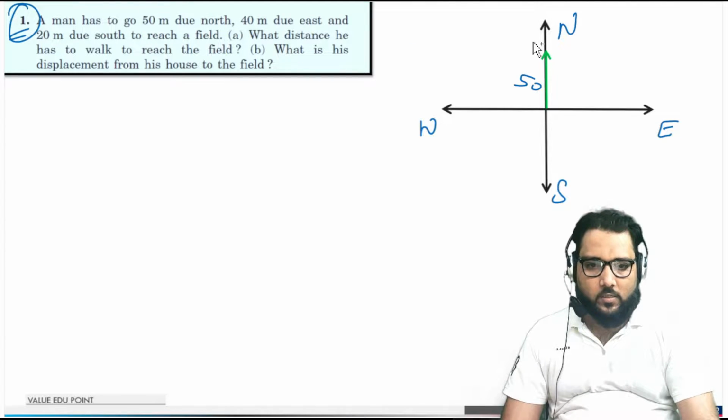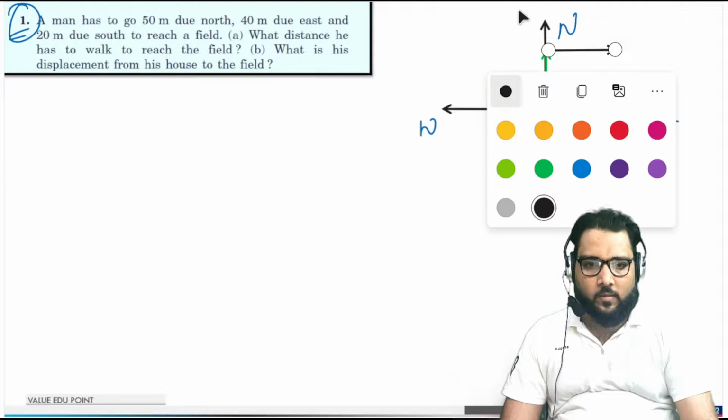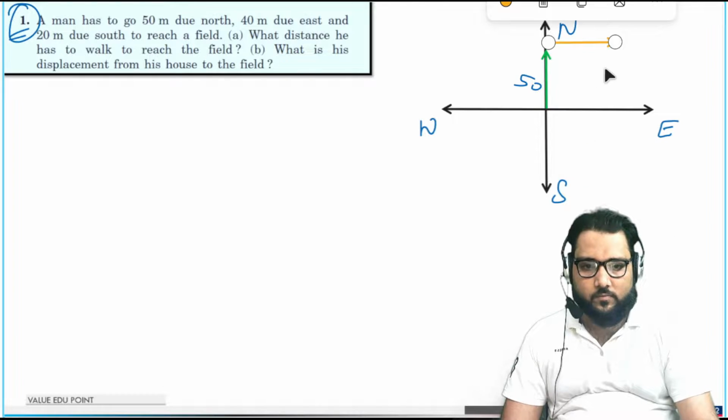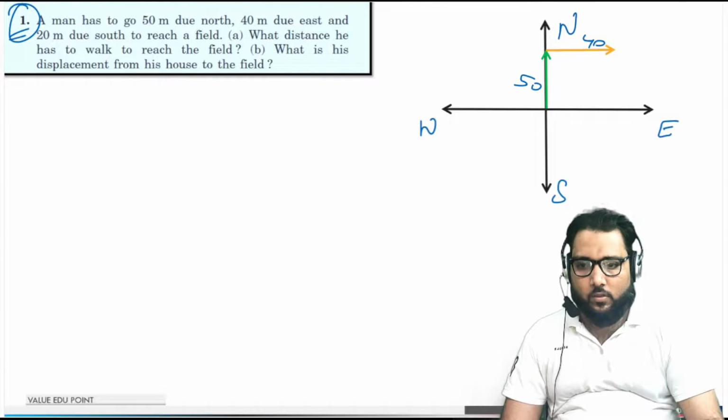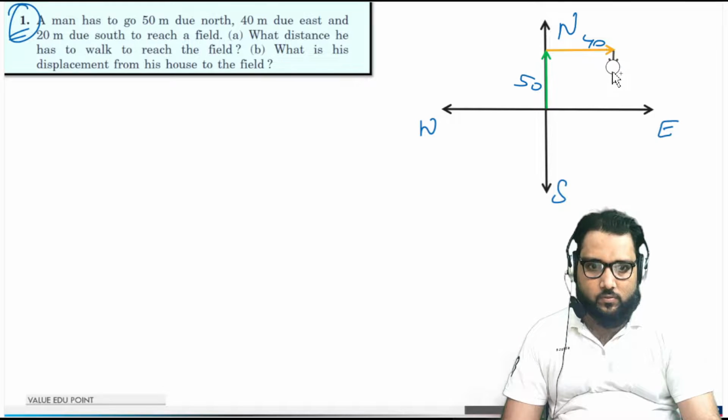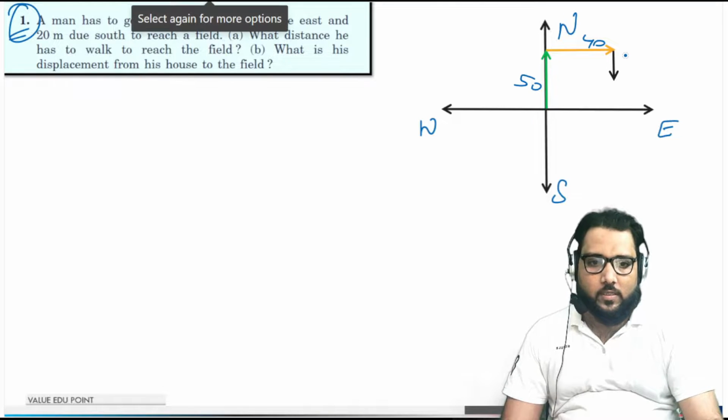Now again he moves in the east, that is 40 meter. Or again towards the south he comes 20 meter. Is it okay guys?